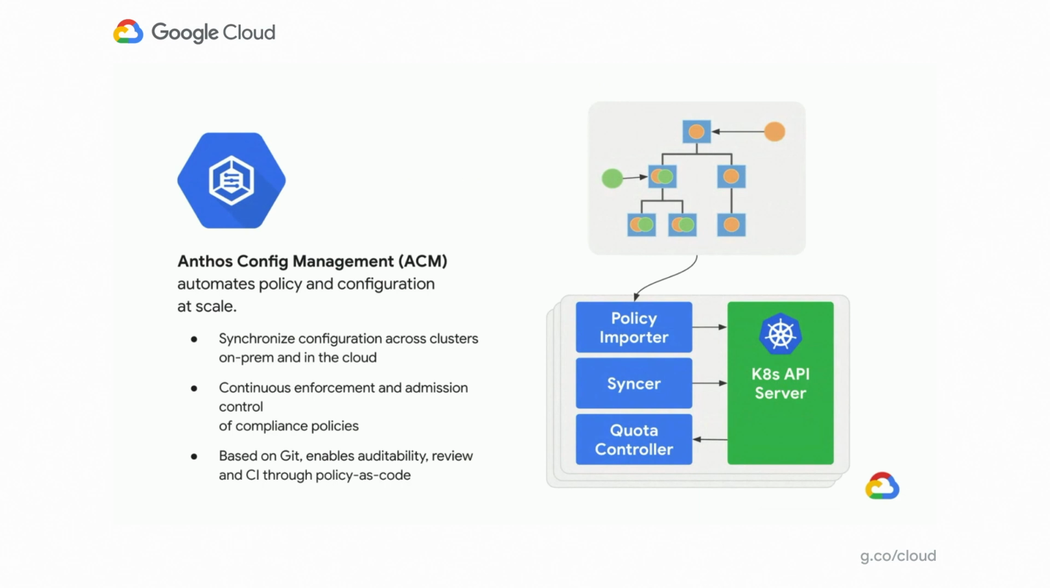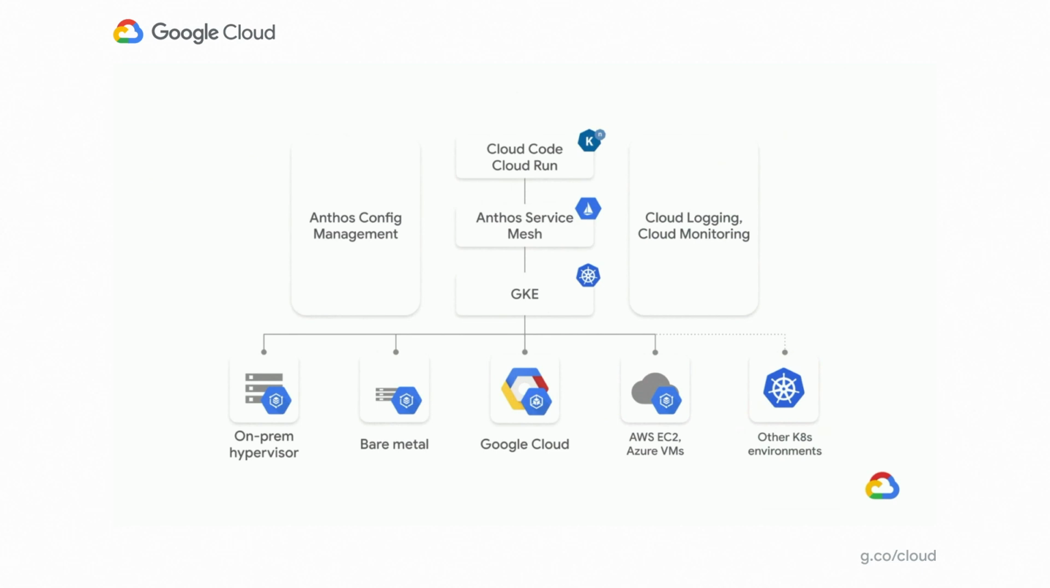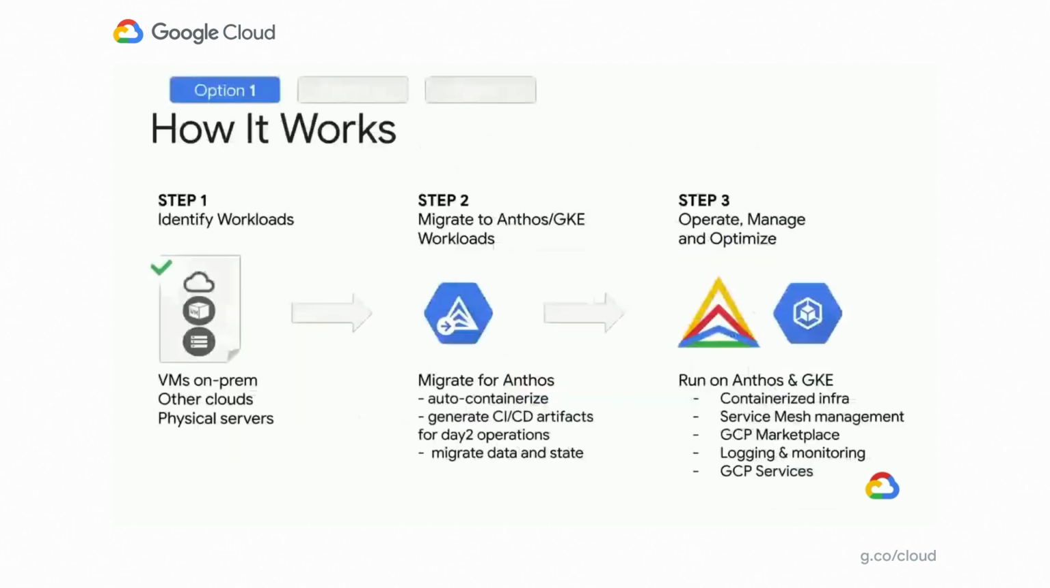So if you want to synchronize your configuration across multiple clusters, whether it's on-prem or on the cloud, this allows you to do that. Because it's based off Git, it enables auditability and review of CI through policy as code. So let's put all these things together. We talked about service mesh, configuration management, and running these applications on GKE. Out of the box, that's what Anthos comes with. With Migrate for Anthos, you're able to move these applications and manage them independent of where you're running below, whether it's Google Cloud, on-prem, a hypervisor, AWS, wherever it is.